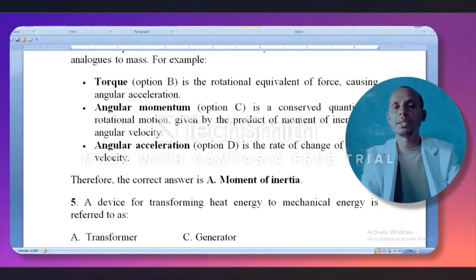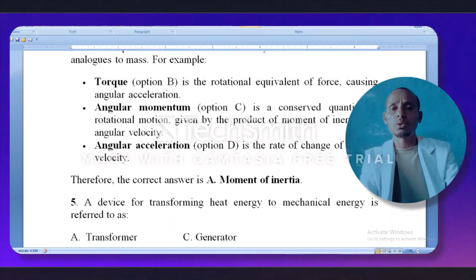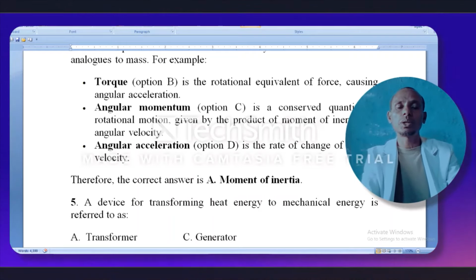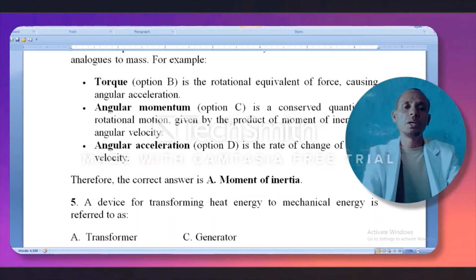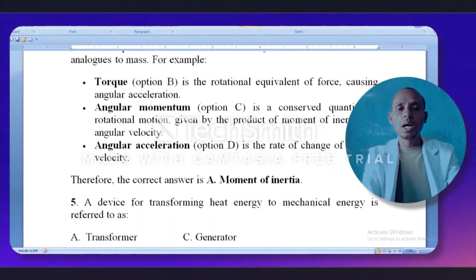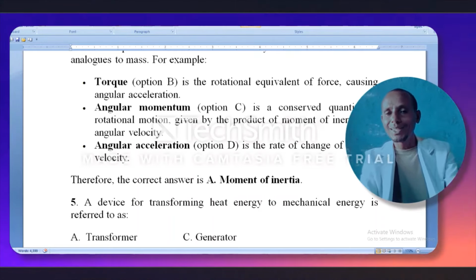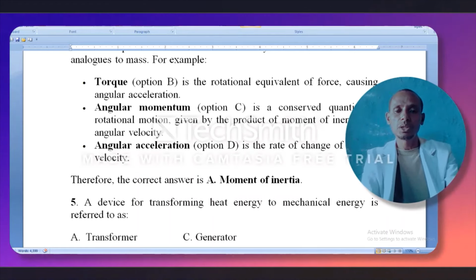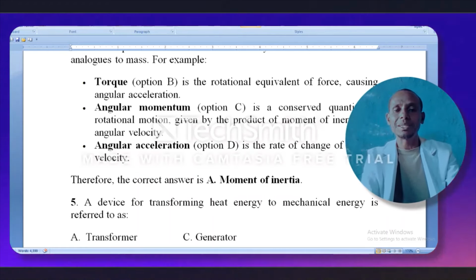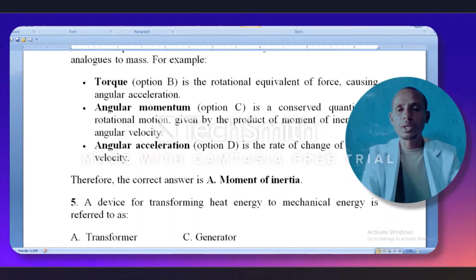Angular momentum, option C, is a conserved quantity in rotational motion, given by the product of the moment of inertia and angular velocity. Angular acceleration, option D, is the rate of change of angular velocity. Therefore, the correct answer is A, the moment of inertia.